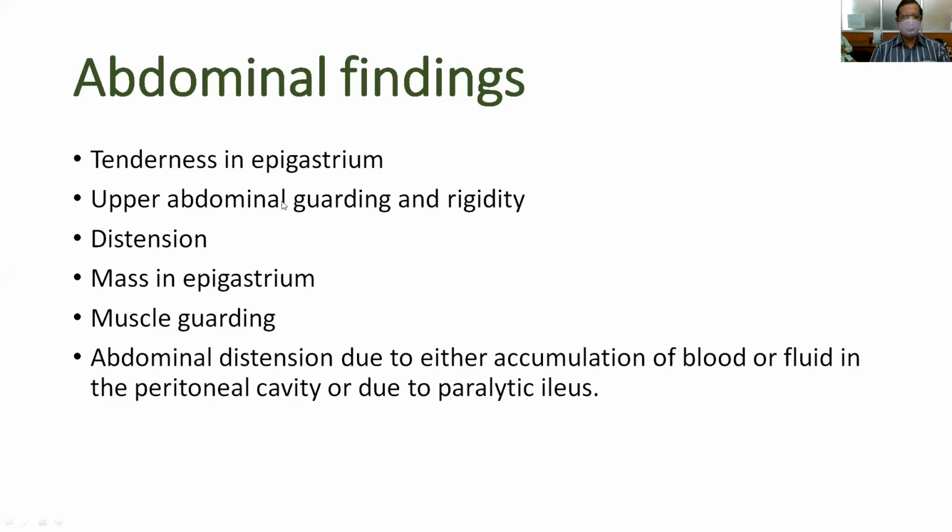All these things lead to distension of the abdomen, and very rarely you may be able to palpate a vague mass in the epigastric region with abdominal distension because of the inflammatory fluid, or sometimes a blood-stained fluid or accumulation of blood, with severe rigidity and guarding of the upper abdomen. Sometimes the tenderness may be diffuse, present all over the abdomen, and there will be rigidity and guarding involving the complete abdomen.